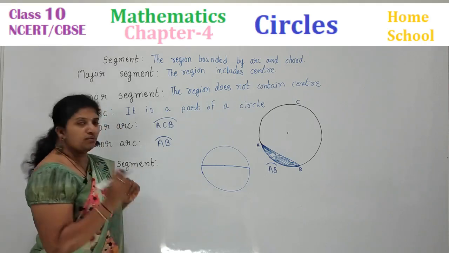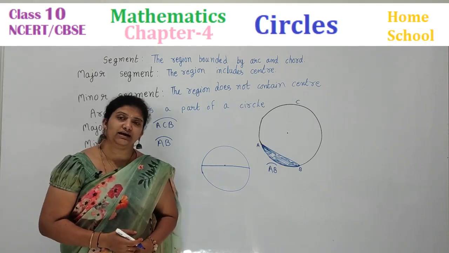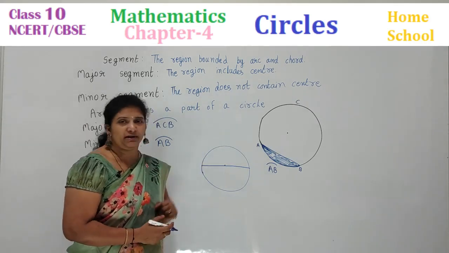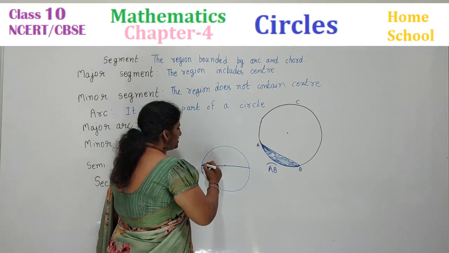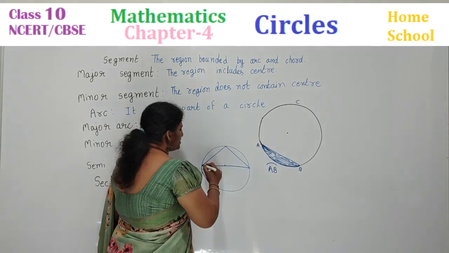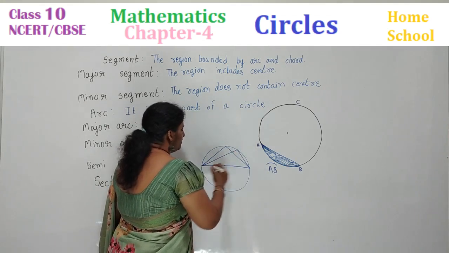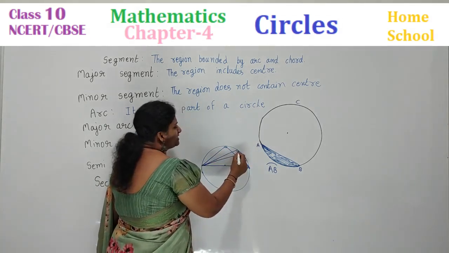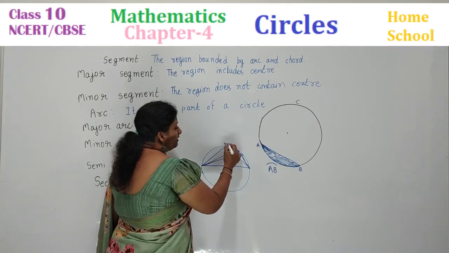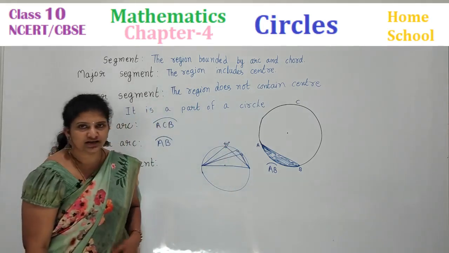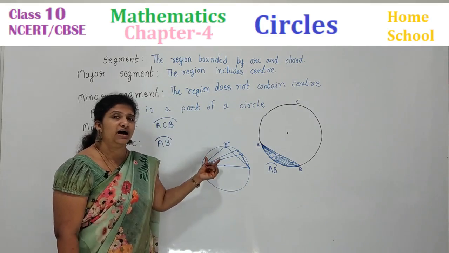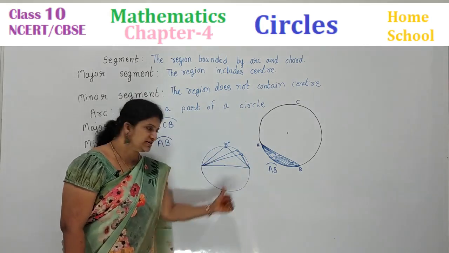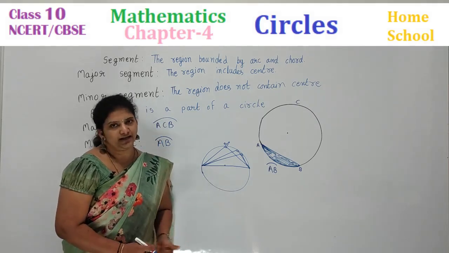And now one more point I would like to say here, angle. Already we have seen. What are all the angles formed in these segments? Look here, in a semicircle. Suppose you make angles from that end point to this point, all the angles will be perpendicular. That means 90 degrees. Do you know this? Semicircle angles are perpendicular. They are 90 degrees. If you want, you can draw angles in this semicircle also. It will be a right angle.